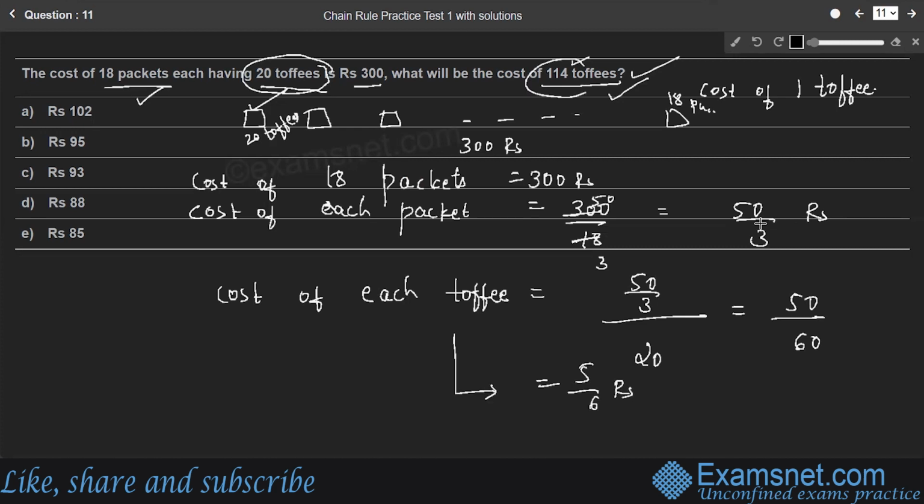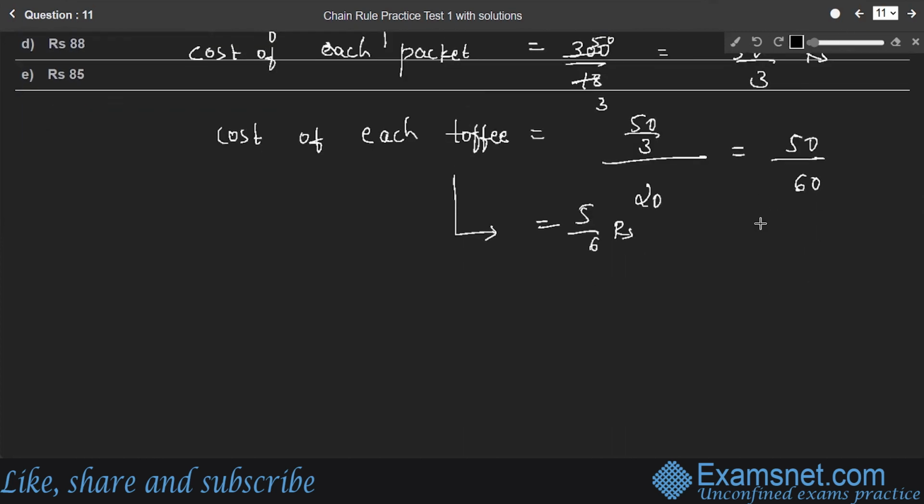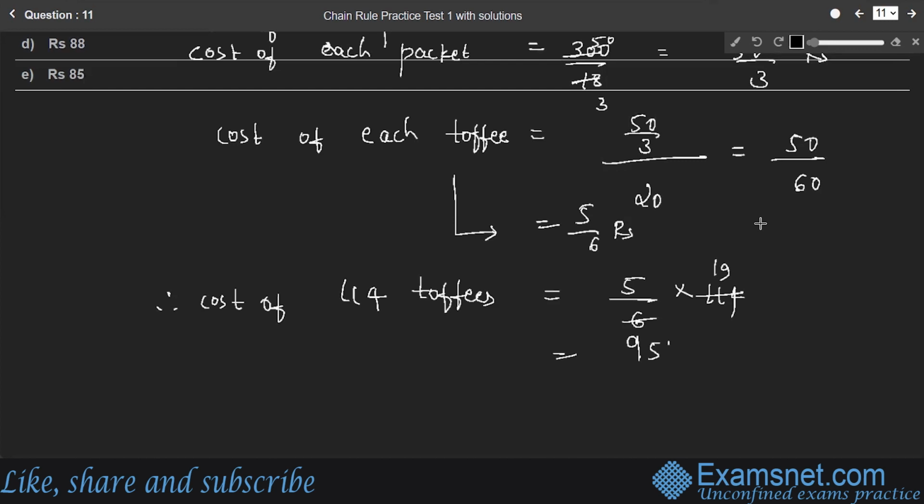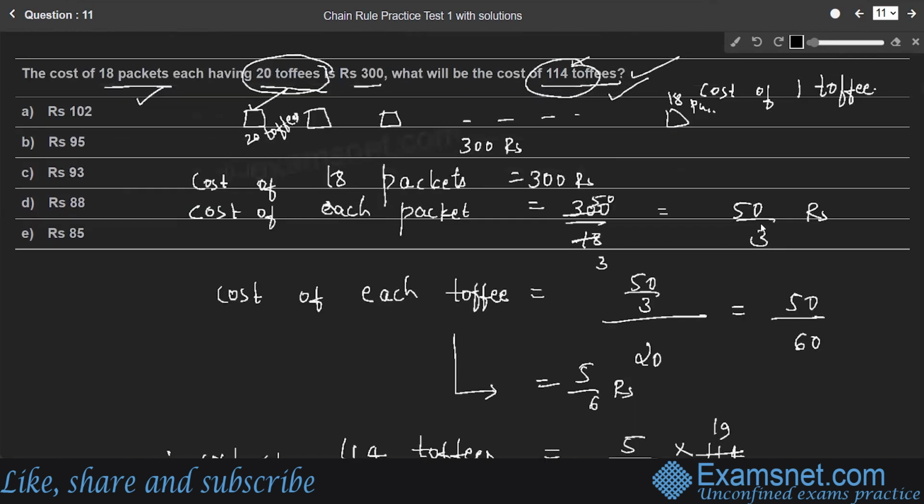What is the cost of 114 toffees? Therefore, the cost of 114 toffees is equal to the cost of each toffee, which is 5 by 6 rupees, into 114. So 6 into 1, 6 into 19, so 19 into 5, 95 rupees. So the cost of 114 toffees is 95 rupees. Option B is the right answer.